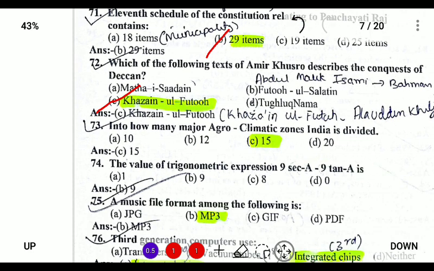In how many agroclimatic zones is India divided? India is divided into 15 agroclimatic zones. Agroclimatic zones means various climates for growing crops.